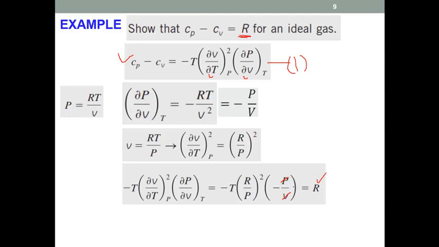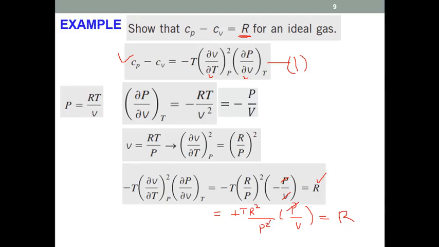If we simplify further, that is minus T R square divided by P square, and then minus minus will be positive, so this will be positive. Then P divided by V. If we further simplify, that's equal to R, because one of the P will be cancelled out.